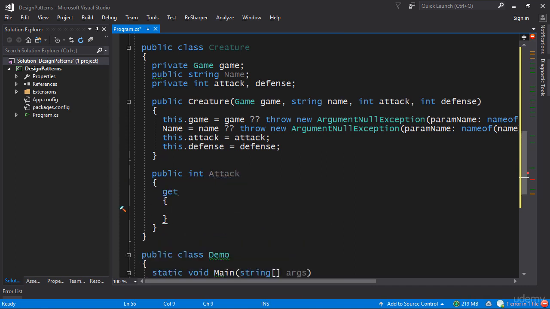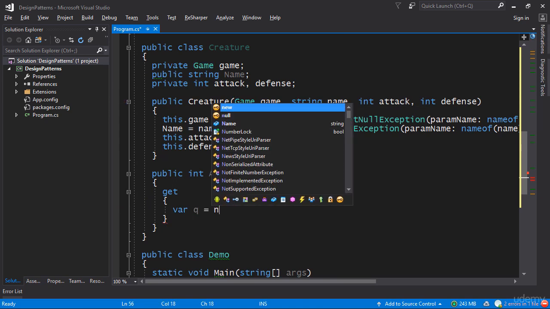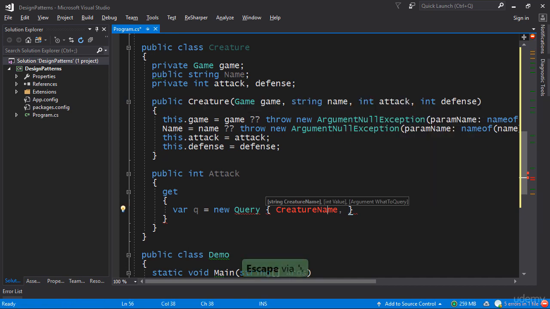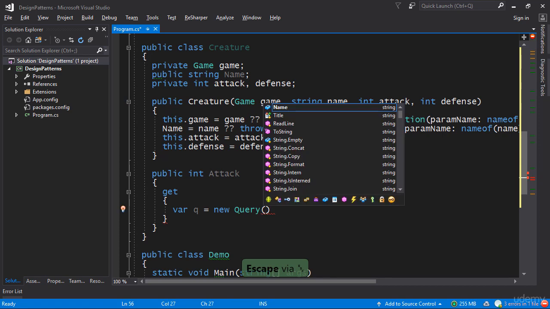Now the getter needs to collect all the bonuses. So the question is, well, how do you collect all the bonuses? But luckily we have a mediator called game, and this mediator can be used. So we make a query. We say, I'm going to query the creature name, which is name in this case. Actually, I should just use an ordinary constructor here.